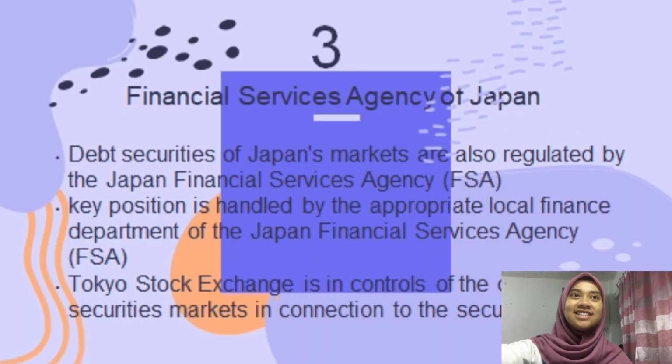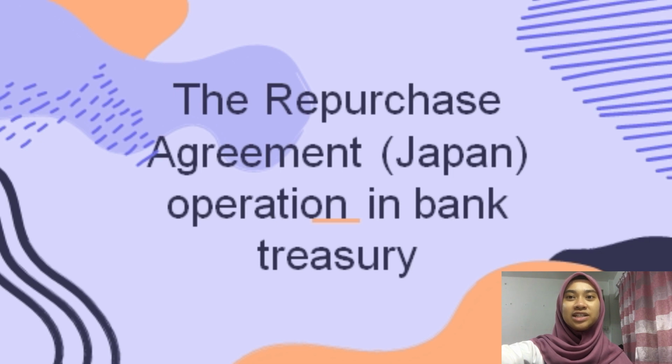Okay, so next is the Repurchase Agreement Japan operation in bank treasury. It is a fund supplying operation to purchase or sell Japanese government securities with a repurchase agreement. Operations are usually conducted by a conventional auction. So there are 2 outlines, the principal and the auction.